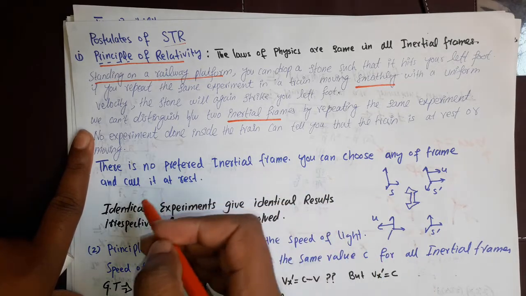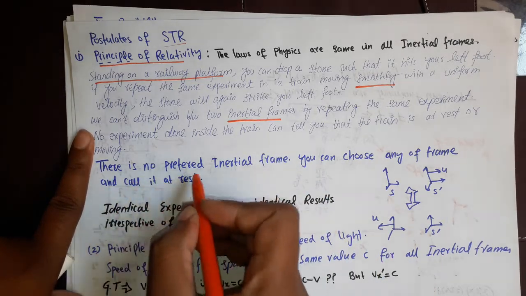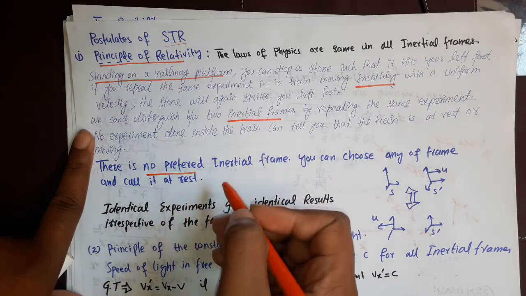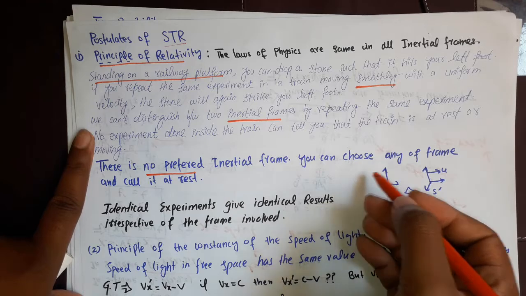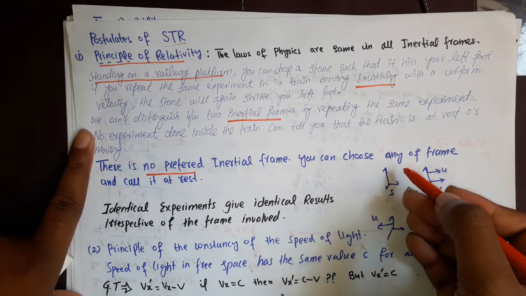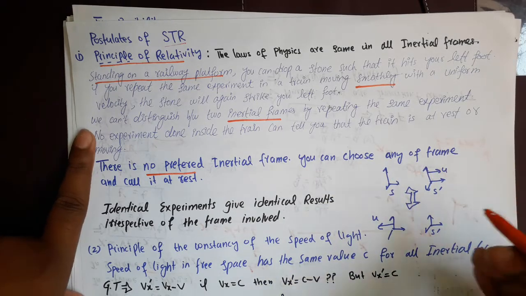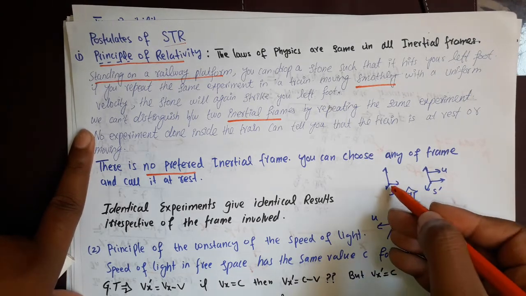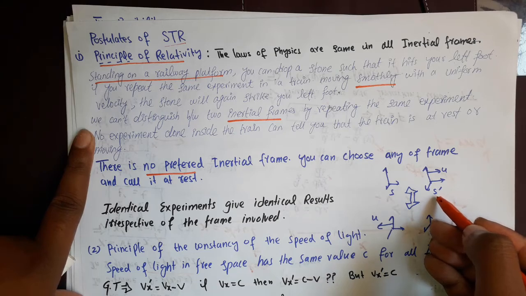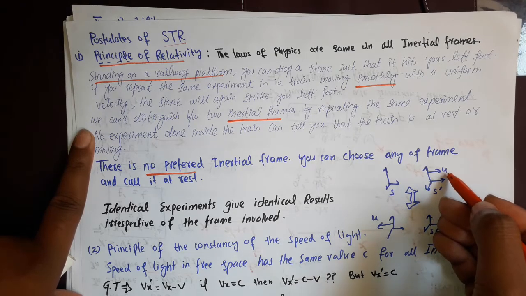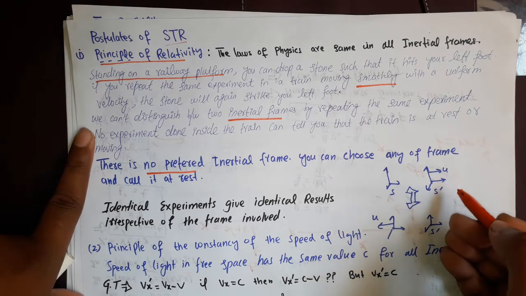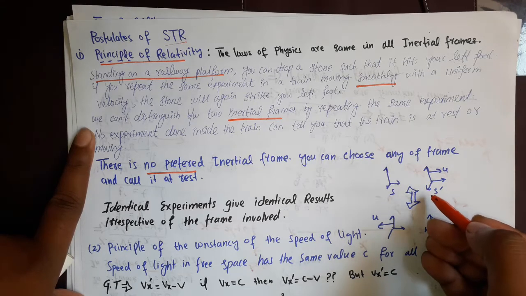So here is the key idea. There is no preferred inertial frame, no special inertial frame. You can choose any frame and call it at rest and the other in motion. In an example, let's say this is our S frame and this is our S prime frame, moving with respect to S with a constant velocity U. That is one situation.